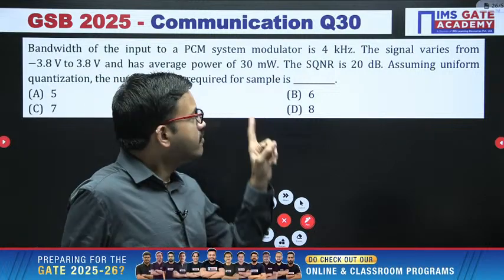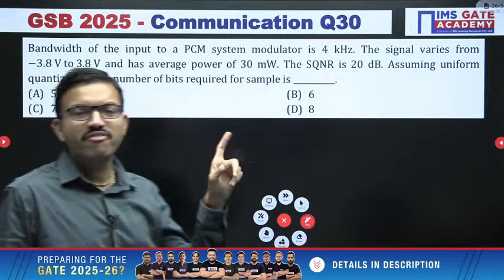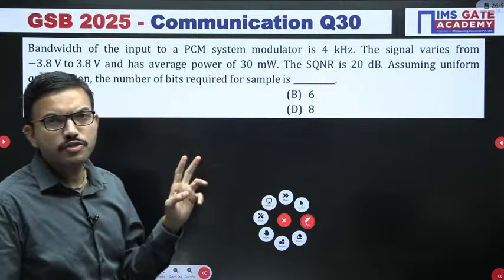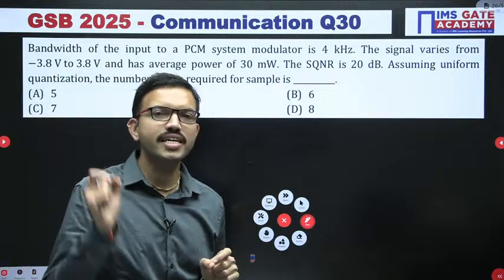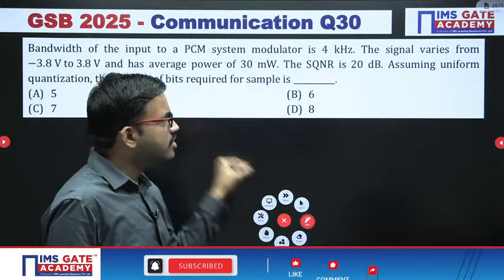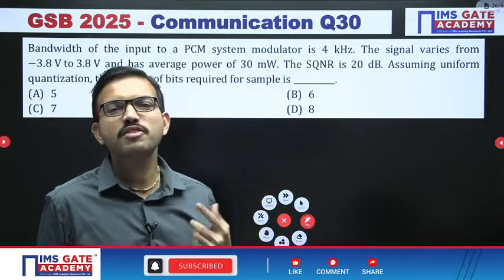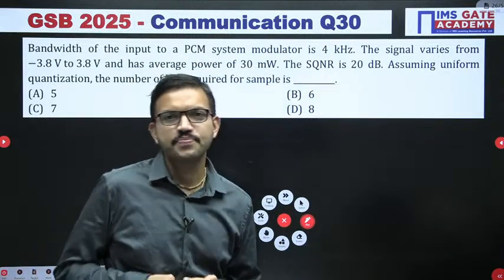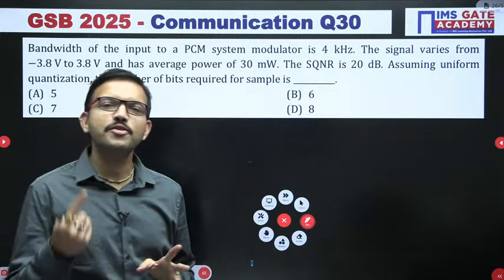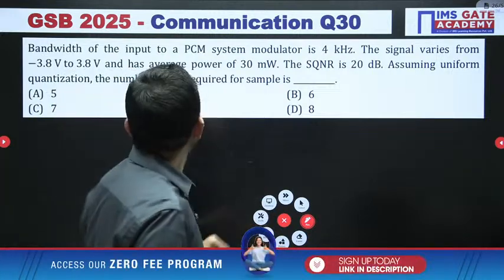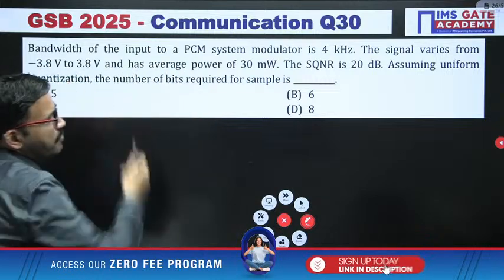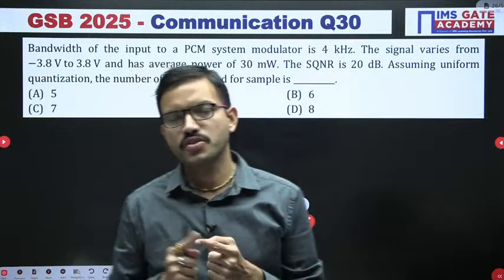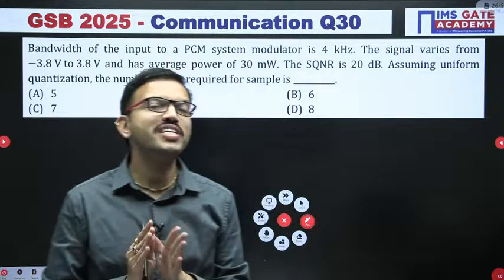Whenever the question doesn't specify whether the signal is sine or cos, we are not allowed to use that 1.8 plus 6n. That is the learning. That is the reason I have given 5 minutes here. Some of you might have thought, sir, why has sir given 5 minutes for solving this question? If it were 1.8 plus 6n, I could have given 1 minute only. Even though it is mentioned that the signal varies between these two values, they haven't mentioned whether it is sine or cos. Whenever they don't mention it, don't take it for granted.